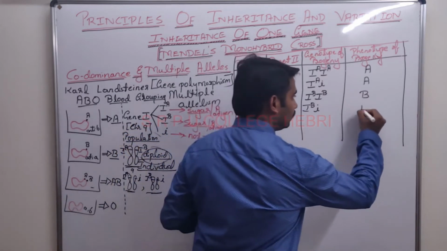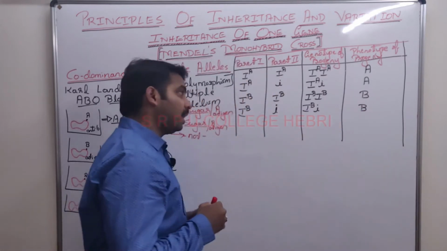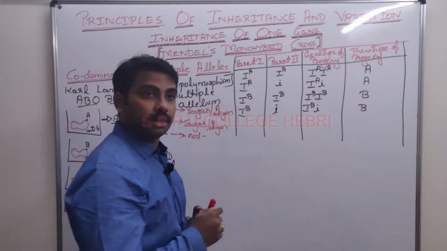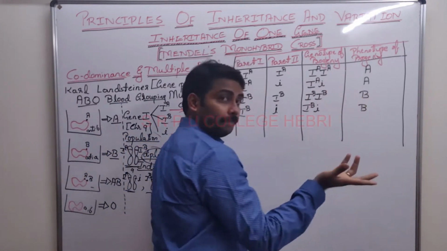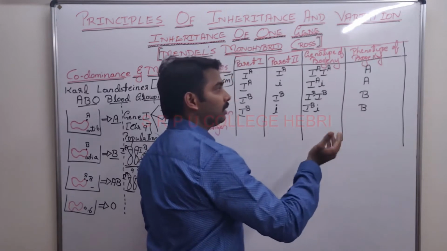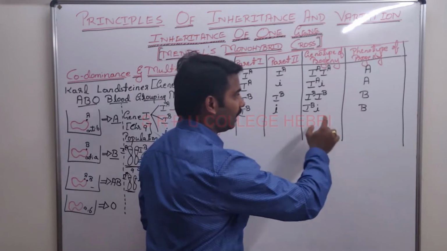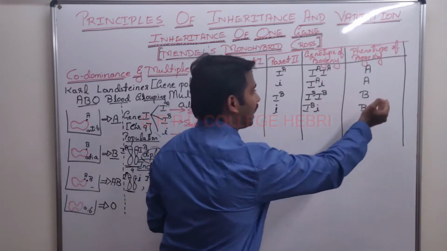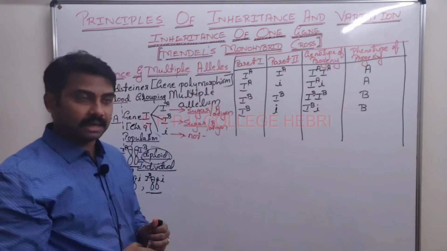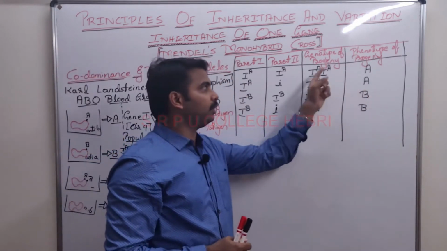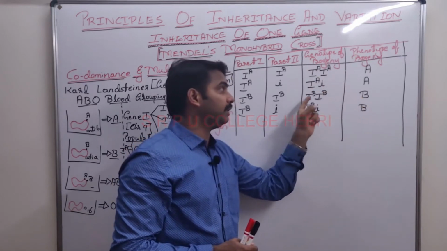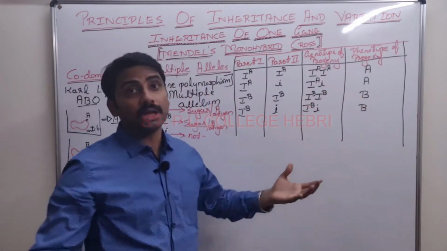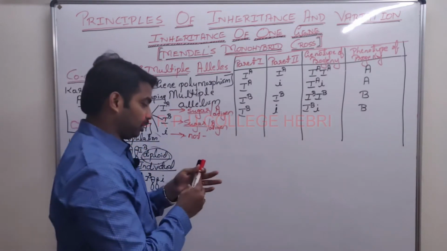Again, you know the person is what? B blood group. If you are a B blood group person, you may be either homozygous to B blood group or, on your 9th chromosome pair genotype, you may be heterozygous to B blood group. Is that clear? A blood group can be due to either homozygous or heterozygous. AB blood group can be due to either homozygous or heterozygous condition.